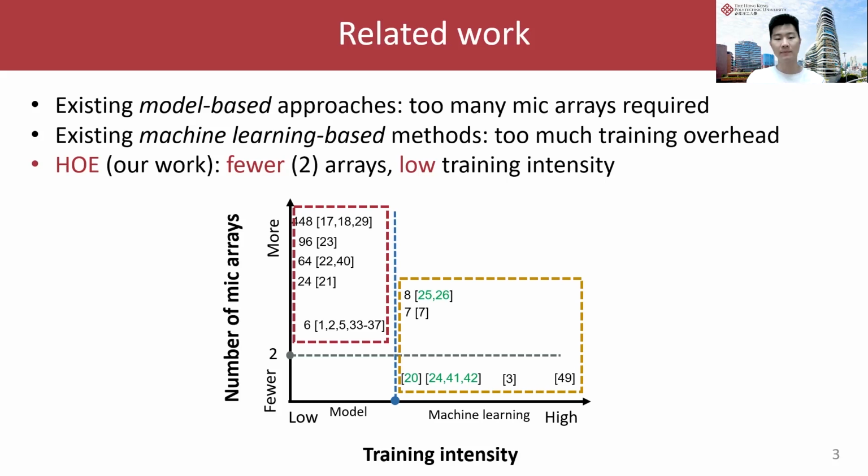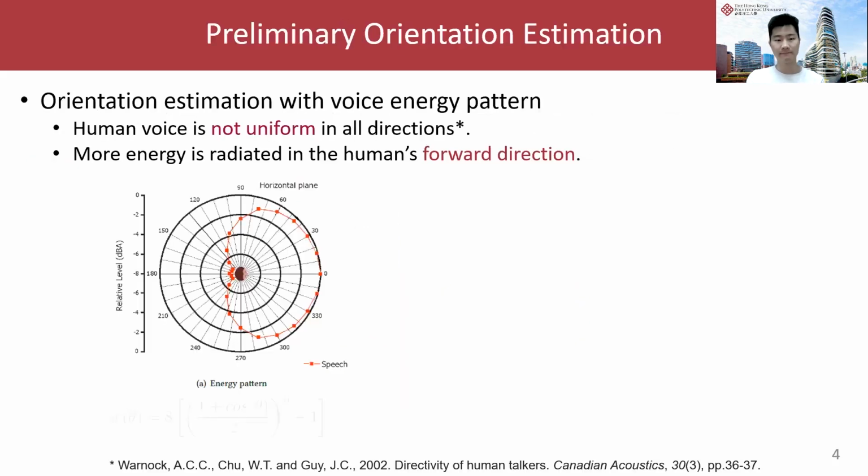So in this work, we propose Hui, at the left bottom corner. Hui is a model-based solution, so the training overhead is very low. Also, it works with only 2 arrays, which is more practical to users. The principle behind Hui is the voice radiation pattern.